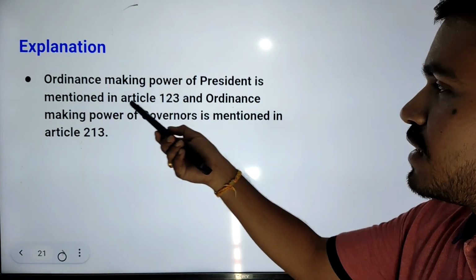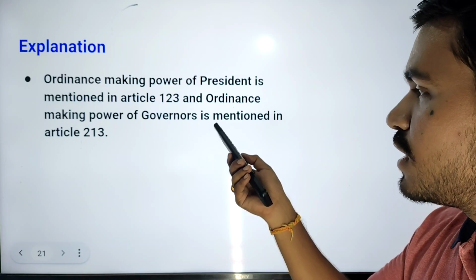The ordinance making power of the president is mentioned in Article 123 and the ordinance making power of the governors is mentioned in Article